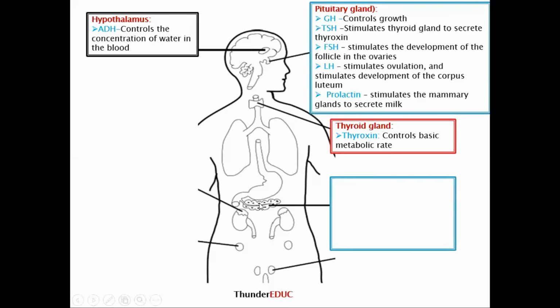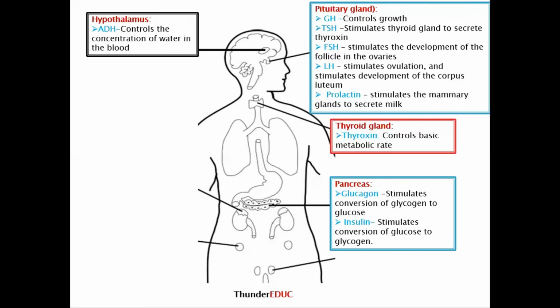Another one is the pancreas. The pancreas produces two hormones. The first one is glucagon, the second one is insulin. Glucagon is very important in the conversion of glycogen to glucose. Take an example. You are hungry. Every day at 1 o'clock you are supposed to eat. But you reach 1 o'clock, there is no food.